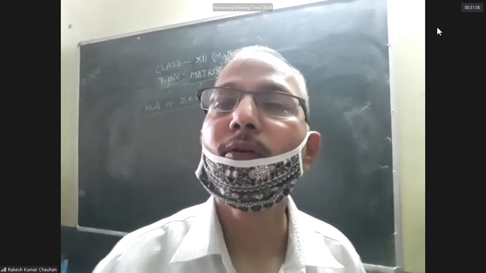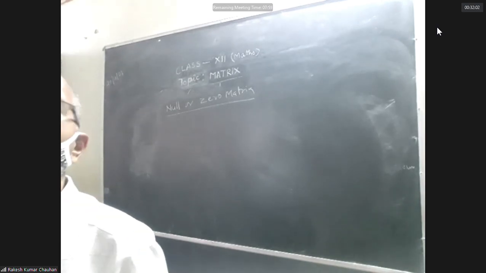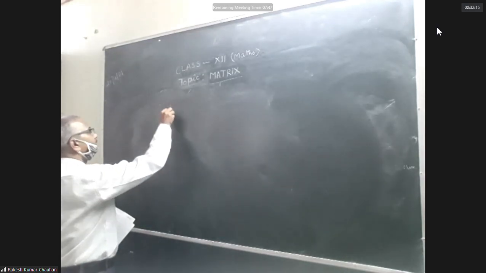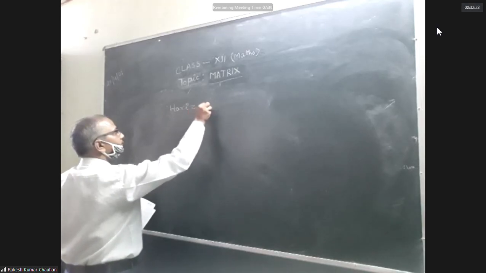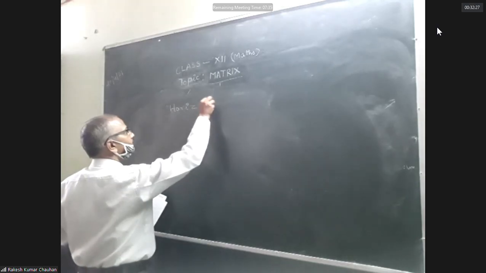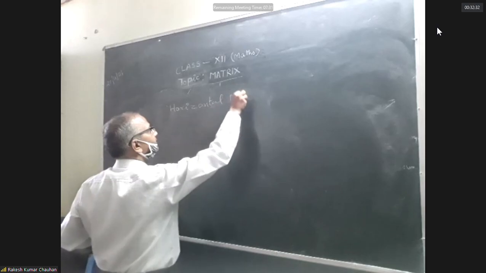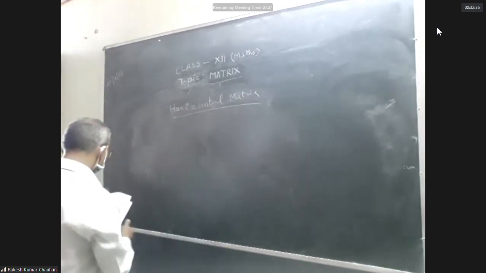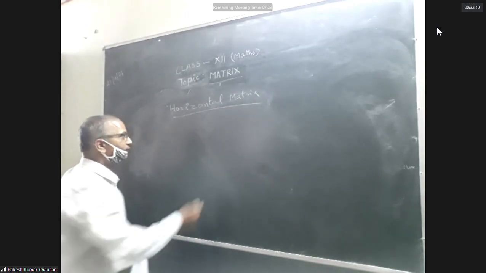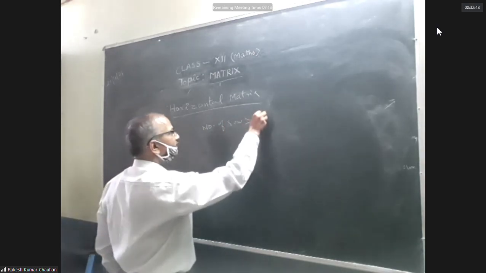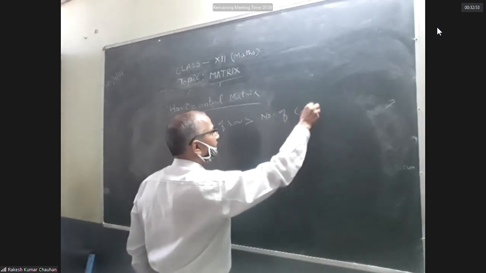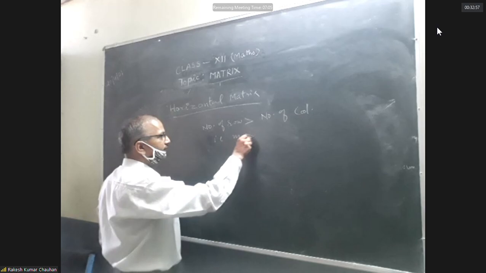Next matrix is the horizontal matrix. Horizontal matrix: a matrix in which the number of rows is greater than the number of columns, that is m greater than n.